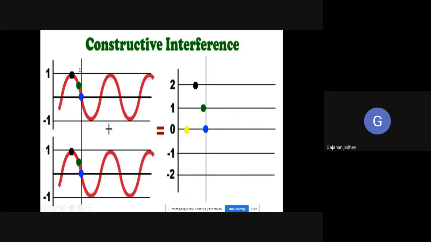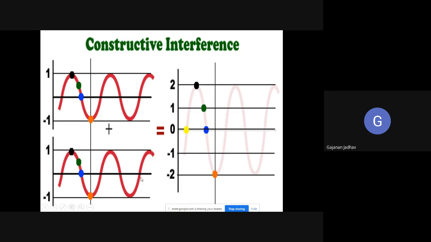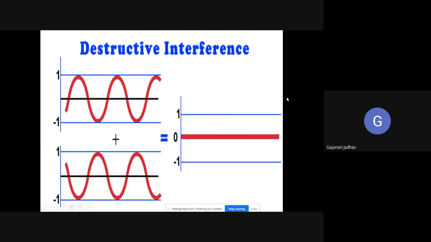So here, this is one of the light waves which is traveling, and this is another light wave which is traveling through a medium. They superpose each other, they arrive at a point, and due to which we are getting this particular interference pattern, which is nothing but the constructive interference pattern.